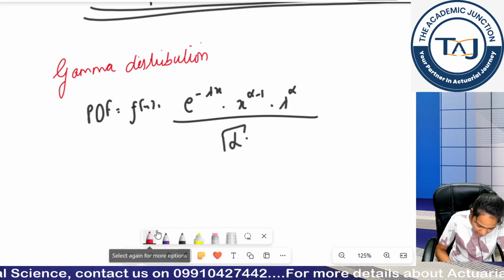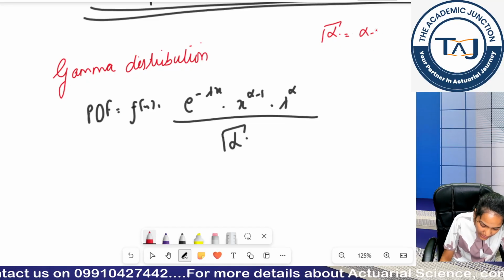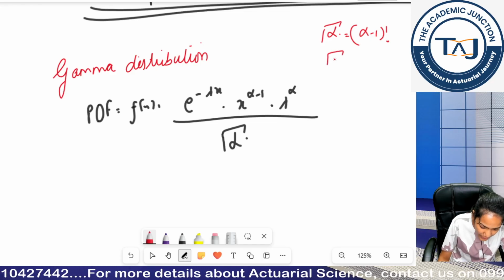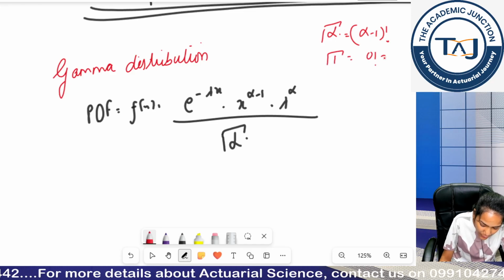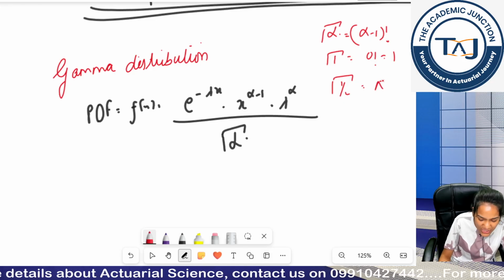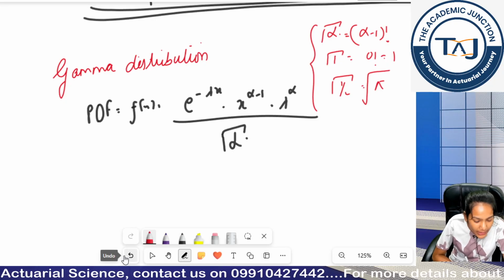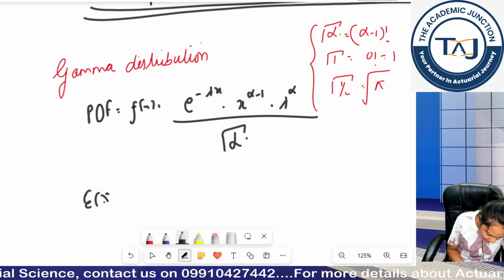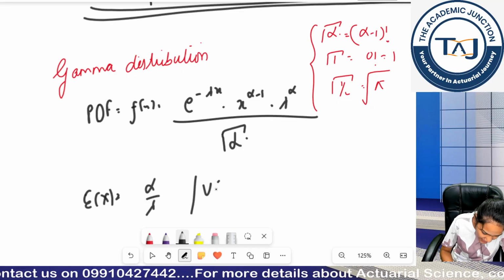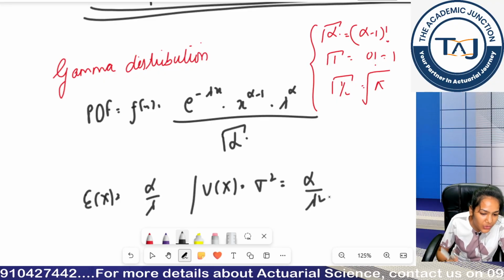I also taught you 3 more things: gamma of n is (n minus 1) factorial, gamma of 1 is 0 factorial, which is 1 only, and gamma of half is a special case where I get square root of pi. These 3 things were clear. My expectation of x in this is alpha by lambda, and my variance of x, which is sigma square, is alpha by lambda square.